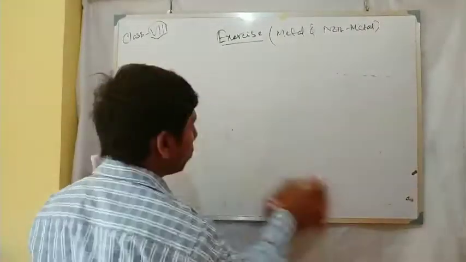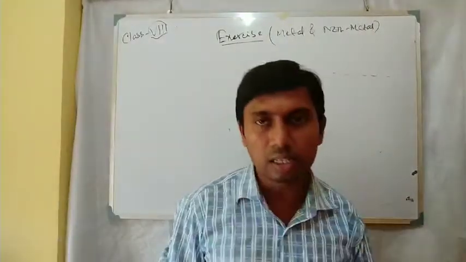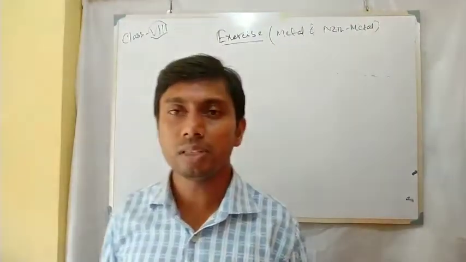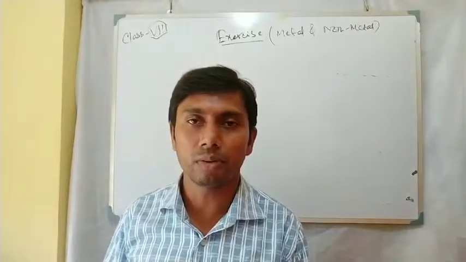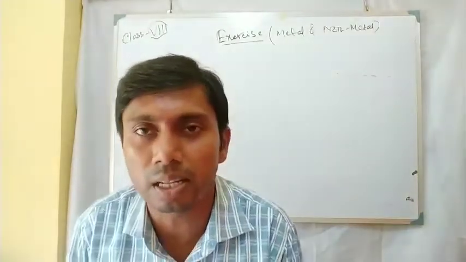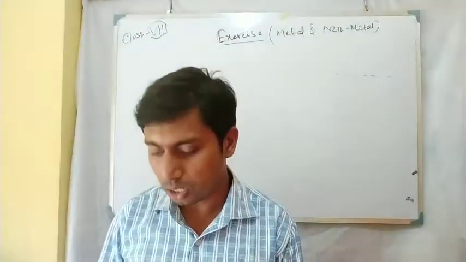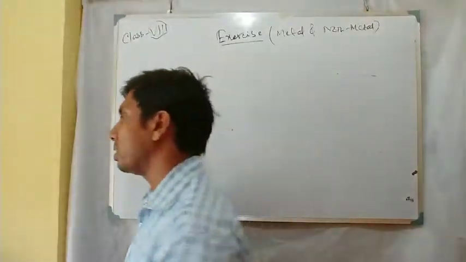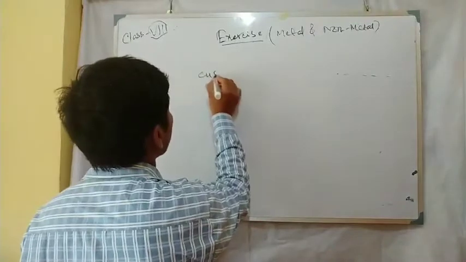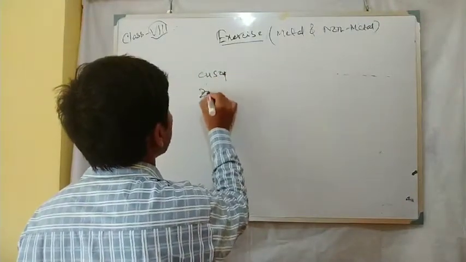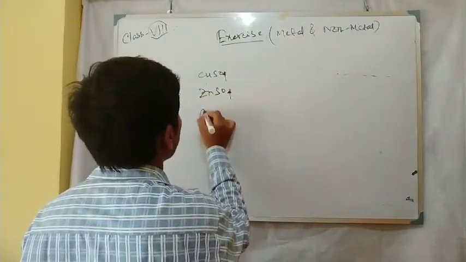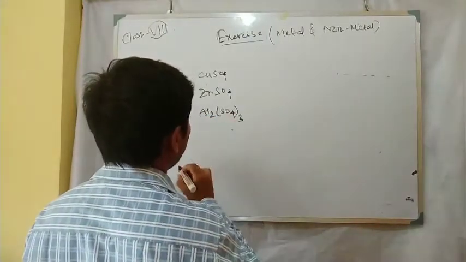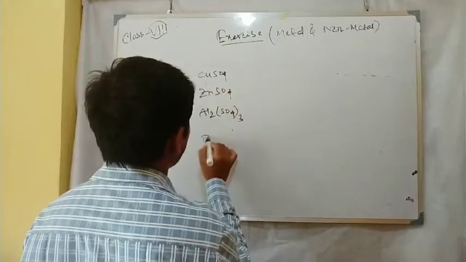Now the next part. I have already told you about displacement reactions and the reactivity series. The more reactive metal can displace the next one from its salt. Regarding that, there were examples: copper sulfate, zinc sulfate, and iron sulfate.